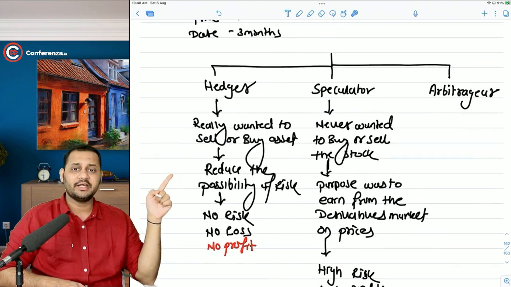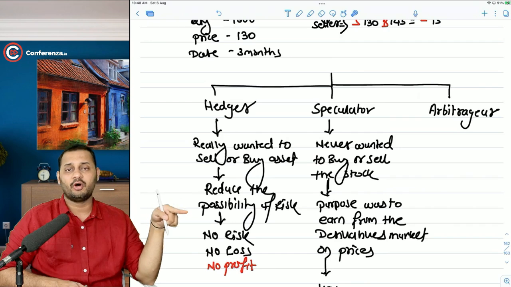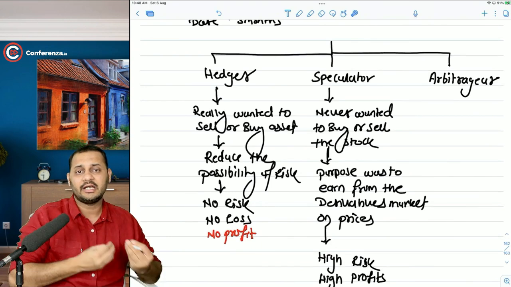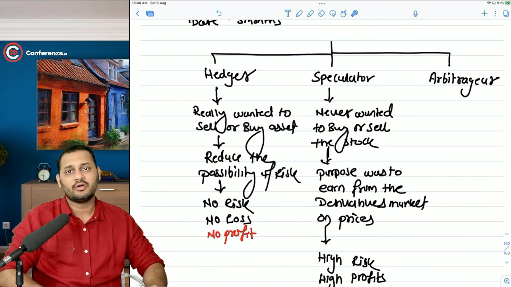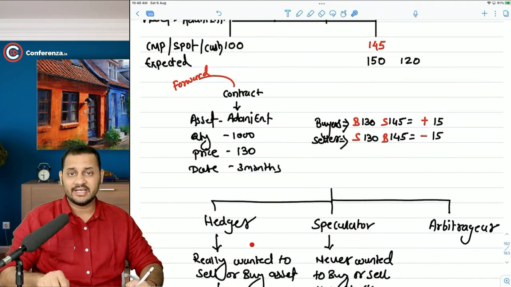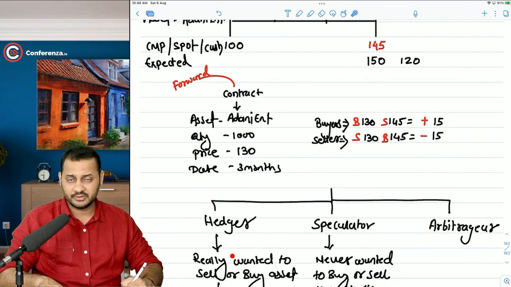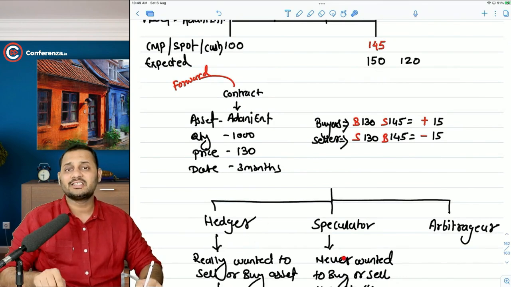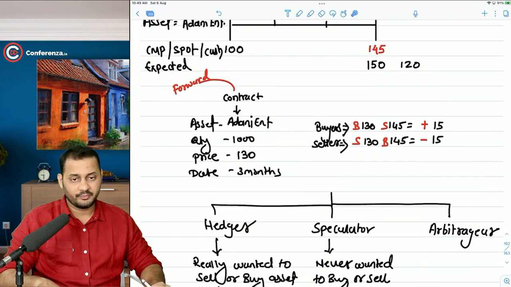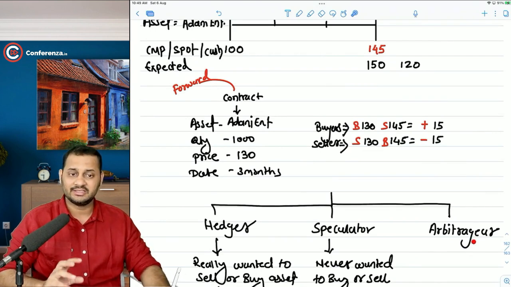He will be called a hedger if the purpose is to reduce the loss. If the purpose is to gain from the market, that means you are a speculator, you are not a hedger. Okay, this entire transaction will be called hedging if this is the purpose. This entire transaction will be called speculation if this is the purpose. Okay, now the topic is arbitrator. We will discuss the arbitrator part later on because this needs some kind of a formula and so on.